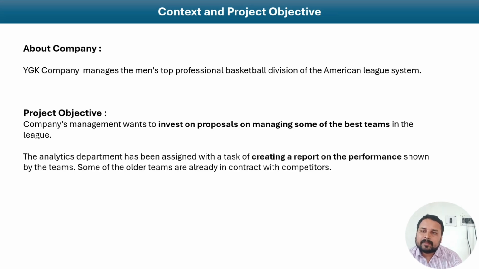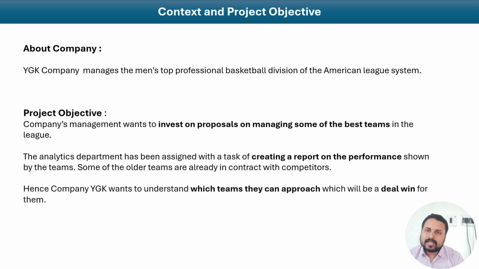So the analytics department has been assigned the task of creating a report on the performance of the best teams. Some of the older teams are already in contract with competitors. Hence, the company PrK wants to understand which teams they can approach to win a deal with them.